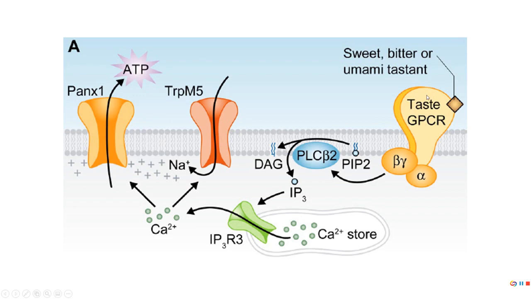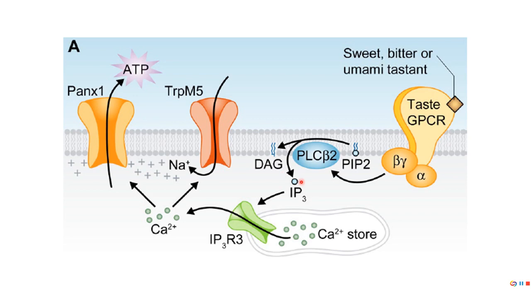Here we've got our G protein coupled receptor, and something sweet, bitter, or umami activates the receptor. Notice in this case that we're not worried about alpha, GDP, or GTP. We're worried about beta and gamma. Beta and gamma leave, and they activate a protein called PLC, which is an enzyme. What it does is break PIP2 into 2 parts: DAG, which are the tail things here, and IP3. We don't care about DAG in this particular instance, but we do care about IP3.